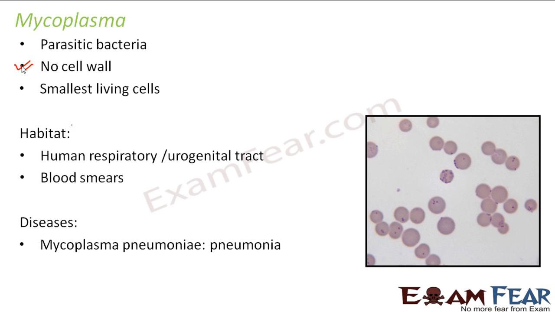It can cause Mycoplasma pneumonia. The bacteria called Mycoplasma pneumoniae can cause pneumonia. You all know about pneumonia, right? It is again a very common disease. It is caused by Mycoplasma pneumoniae. There is another disease which it can cause, that is feline infectious anemia or FIA. Anemia is related to lack of blood. Since Mycoplasma is also present in blood smears, it can cause diseases related to blood.